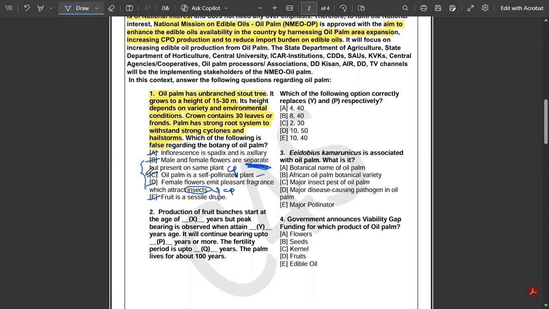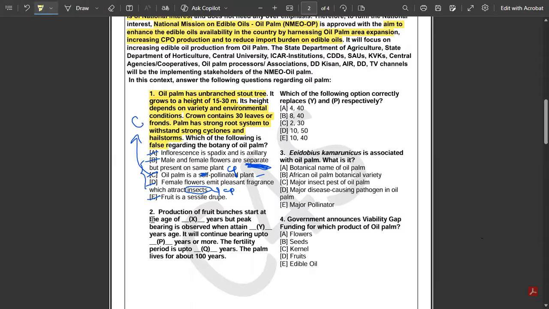So definitely C will be the wrong one. Why? Because B and D are indicating cross-pollination, isn't it? So the correct answer to this question is option C. Why option C? Because oil palm is a cross-pollinated crop and not a self-pollinated crop, right? Okay. Let's move to question number 2 then.